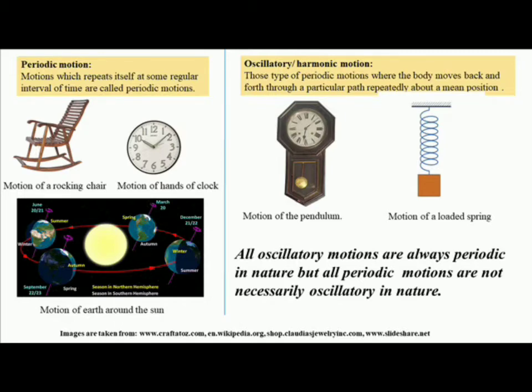Examples of simple harmonic type motion are the motion of the bob of a simple pendulum and the motion of a loaded spring. These are some examples of harmonic or oscillatory motion. By comparing these two definitions we may infer that all kinds of oscillatory or harmonic motions are periodic in nature, as they repeat themselves over some regular interval of time. But all periodic motions are not necessarily oscillatory in nature, because they are not all to and fro in nature. So all oscillatory motions are always periodic, but all periodic motions are not necessarily oscillatory.